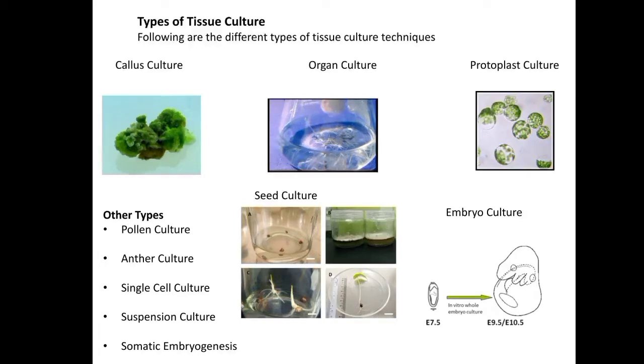The tumor tissues that grow out of the wounds of differentiated tissues are known as callus. We will discuss all these types of tissue culture in upcoming sessions, and in today's class we will discuss callus culture as well as organogenesis.